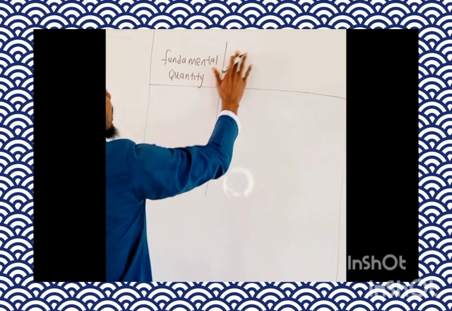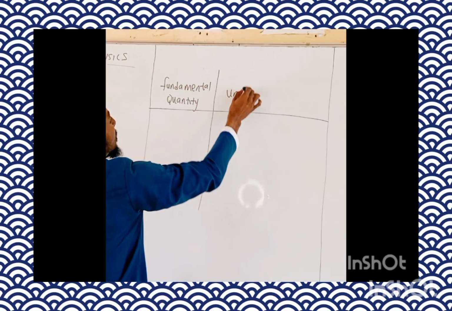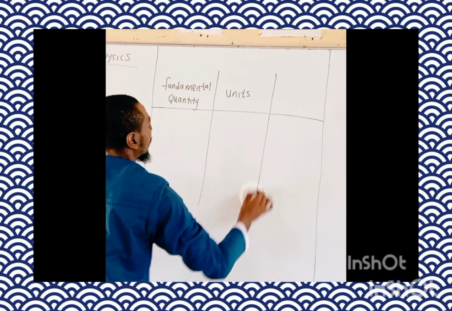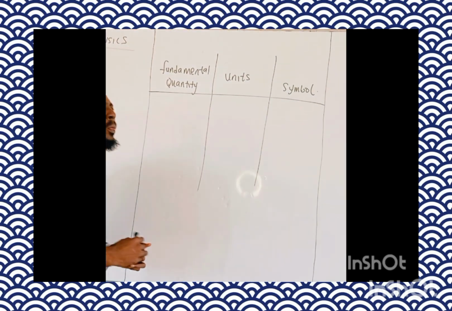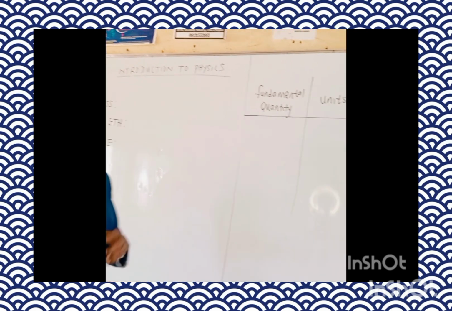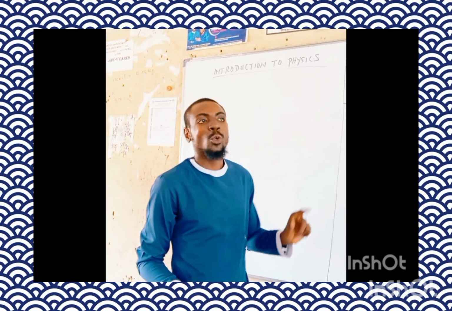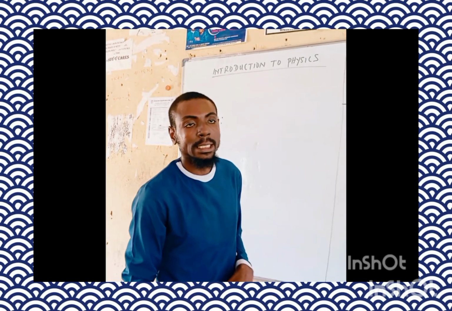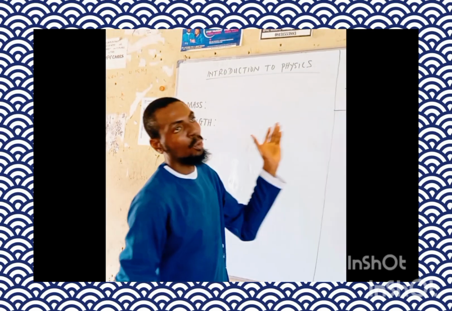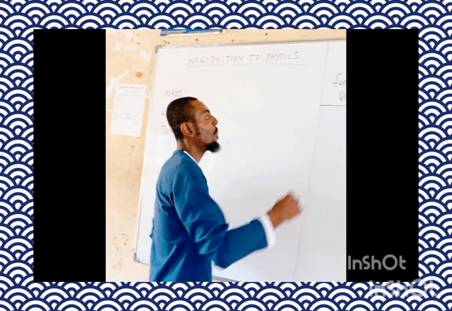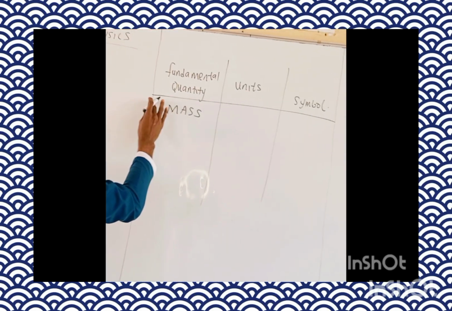Fundamental unit, of course, the unit, and the symbol. When we talk of fundamental units, they are referred to as the unit of the fundamental quantity. The unit of a fundamental quantity is called the fundamental unit. Of course, let's recap the first three fundamental quantities before we give you the other ones. We have the mass, as number one.